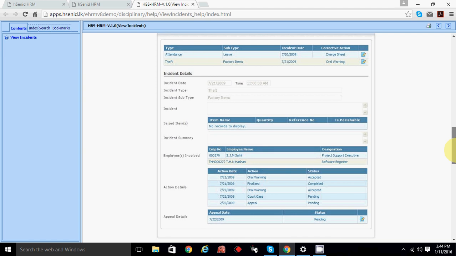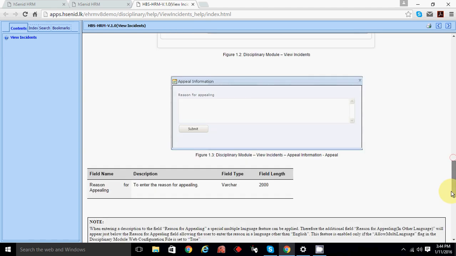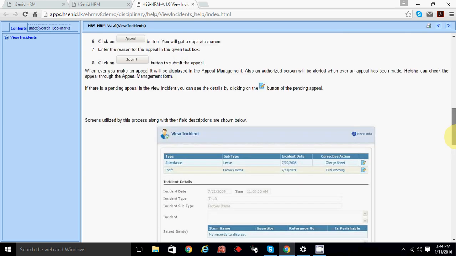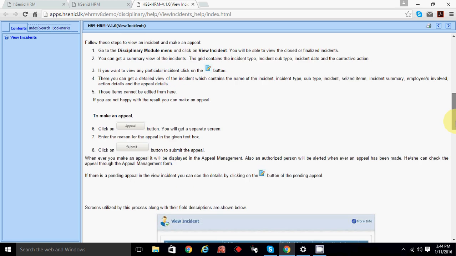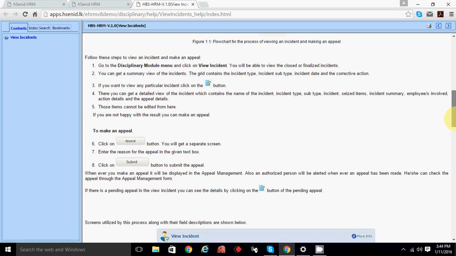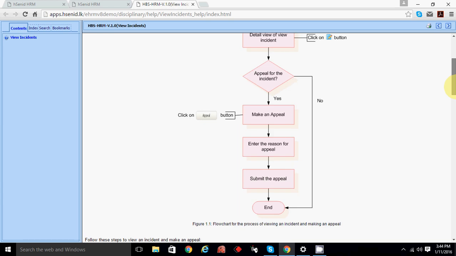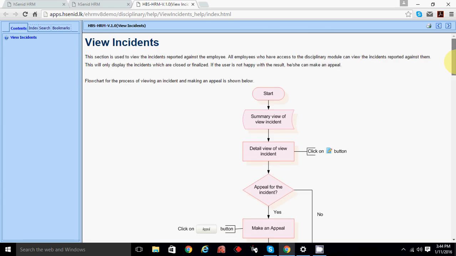Okay, if you click this one, there will be a... No, but you see in the help. Go into the help. Top. Very top. Second line.